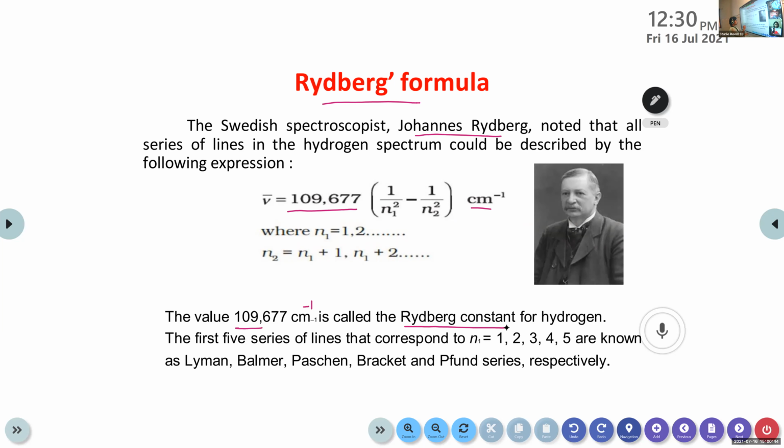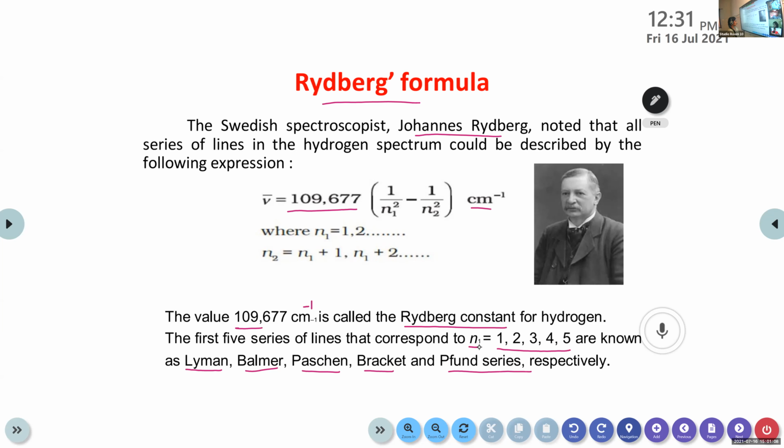Then the first 5 series of lines that correspond to n1 equal to 1, 2, 3, 4, 5 are known as Lyman, Balmer, Paschen, Brackett, Pfund series. These are the different types of series depending upon the movement of molecules from one state to another, depending upon the values of n1.